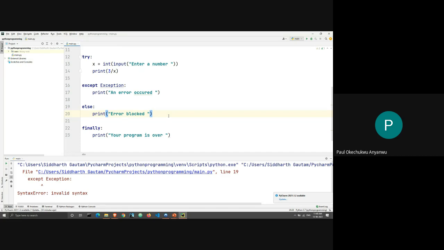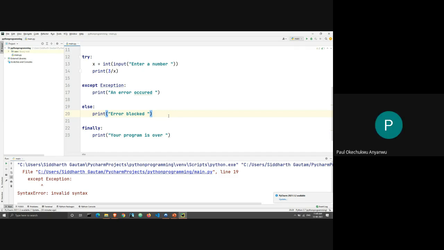No matter the condition, the one in the except block will print? No. If there is an error, only then the except block will print. If there is no error, then the except block will not get printed. Yep, only if there's an error will the except block print.